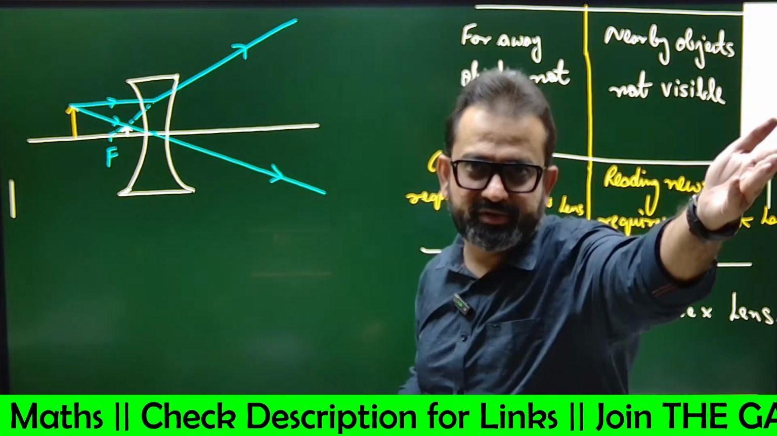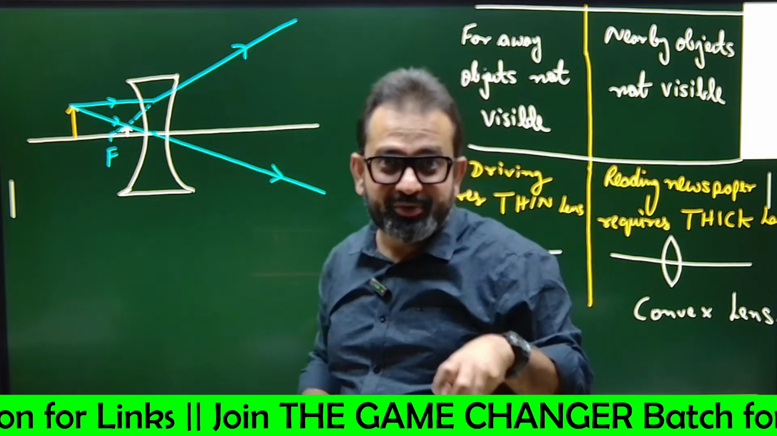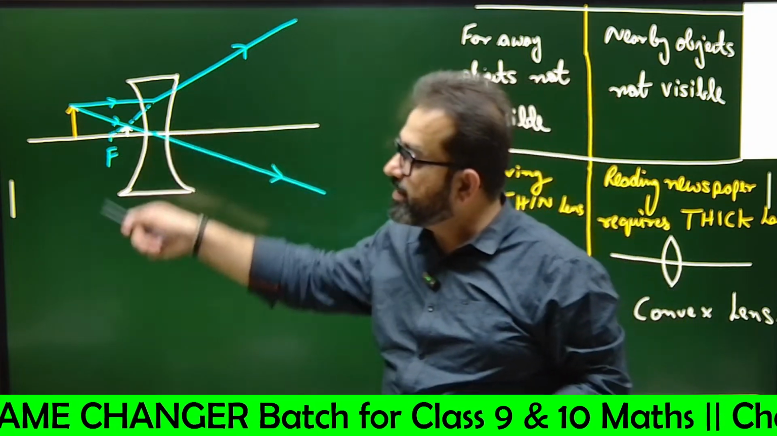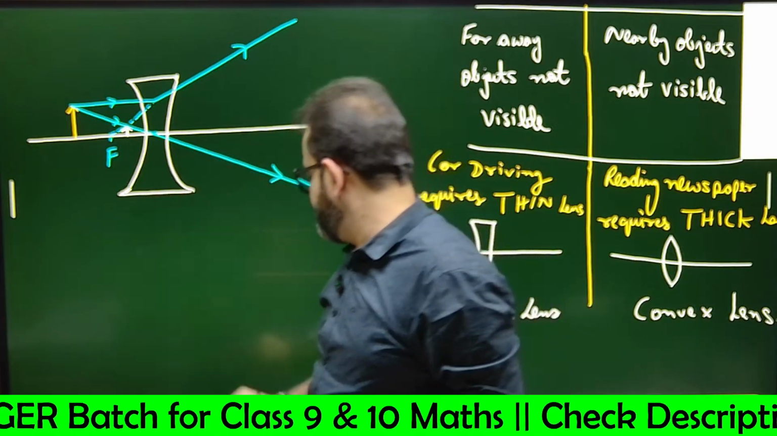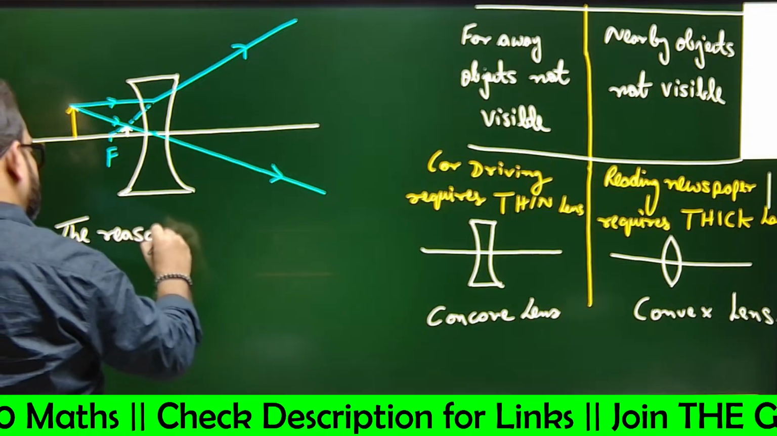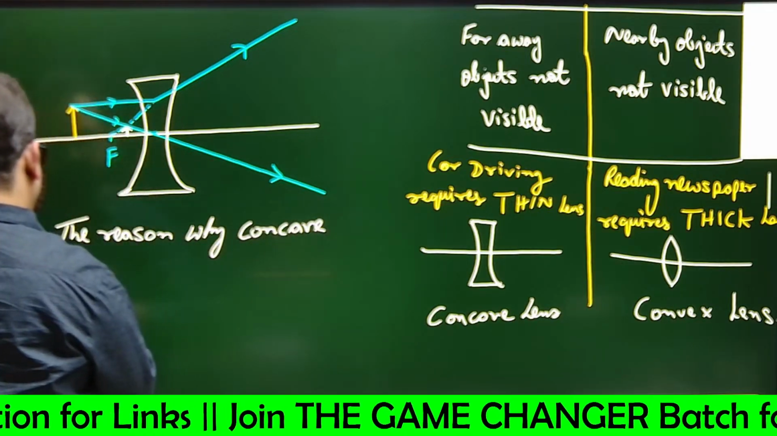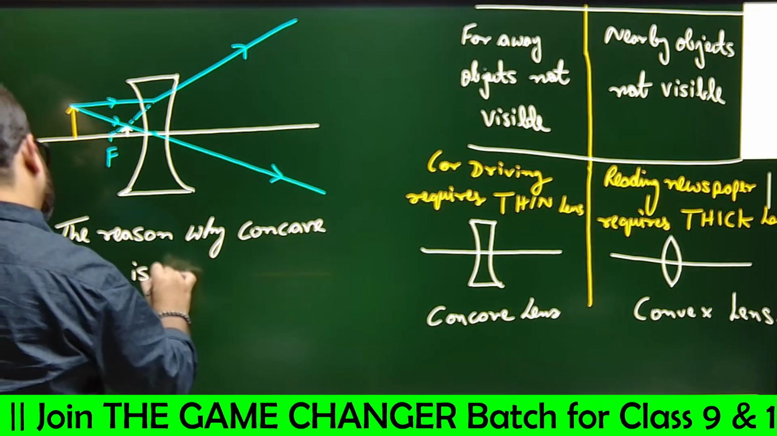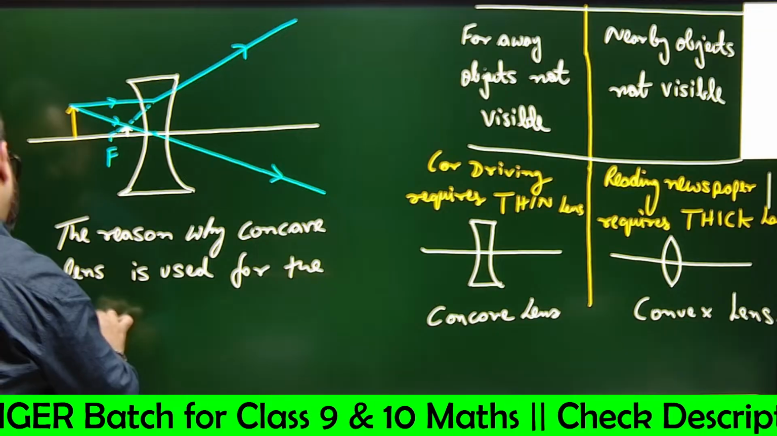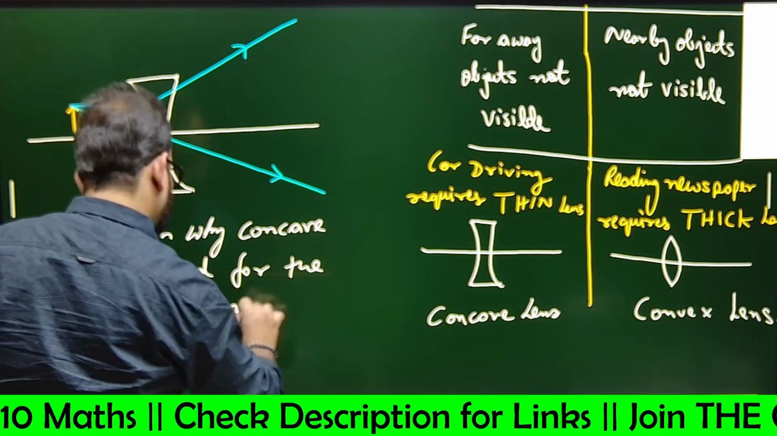How to see those far away objects? You actually try to move those objects near to your eye. So this is the example. Everyone of you must have got this point. Why is a concave lens used? The reason why a concave lens is used for the correction of myopia.